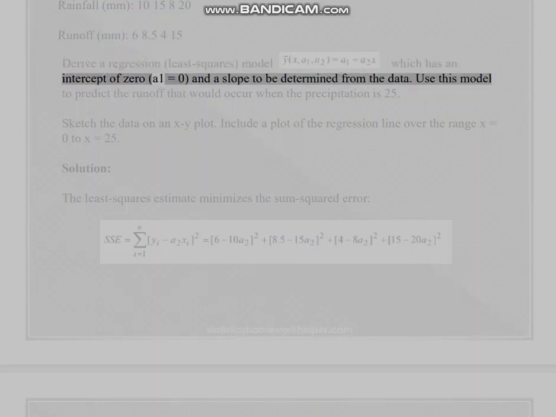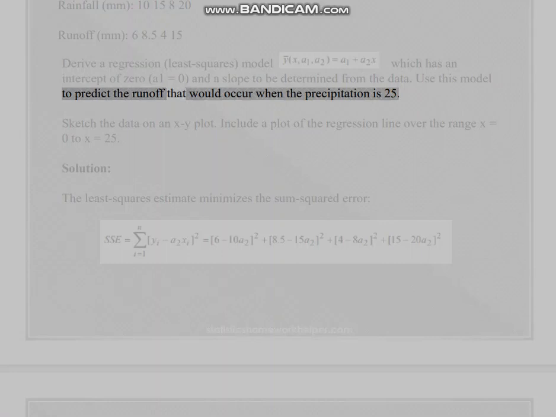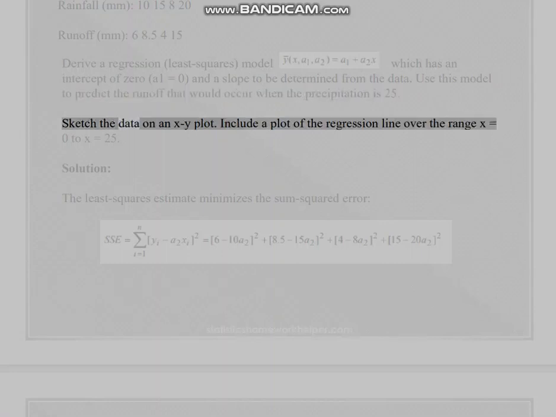Derive a regression, least squares, model which has an intercept of 0, a1 equals 0, and a slope to be determined from the data. Use this model to predict the runoff that would occur when the precipitation is 25. Sketch the data on an XY plot. Include a plot of the regression line over the range x equals 0 to x equals 25.